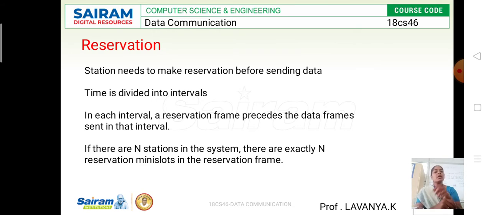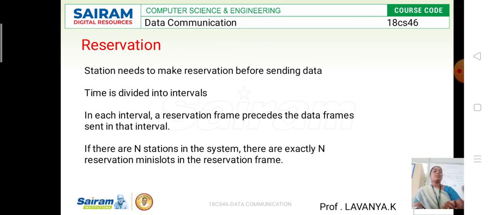Here the time is divided into time slots, which are nothing but time intervals. Within that slot, the station has to send the data and receive the acknowledgement. There is no limitation on these reservations. We have n number of stations, and all of them can make reservations at the same time, reserving particular slots. Based on the slot, they send their frames. So this is the complete information on reservation.